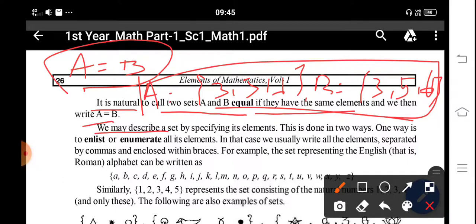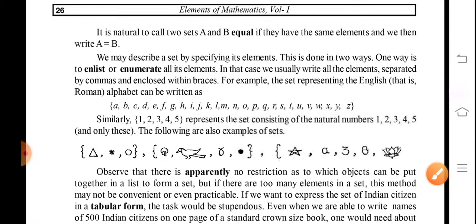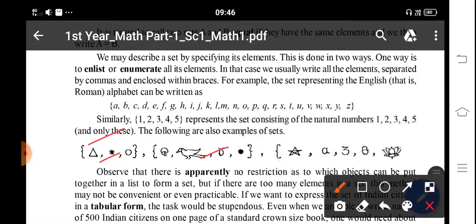So we may describe a set by specifying its elements. This is done in two ways. One way is to enlist or enumerate the elements of the set. In this case you usually write the elements separated by commas, enclosed within braces. For example, the set of English letters in Roman style: you should write A up to Z. This is the enlist or enumerate form.